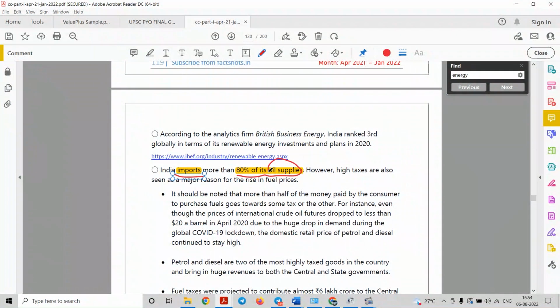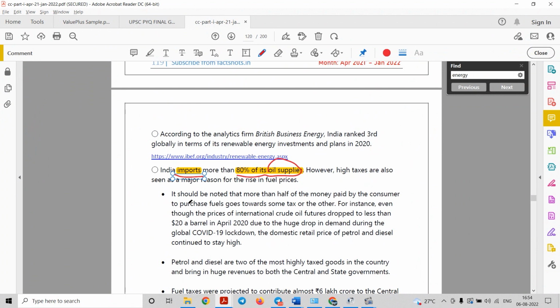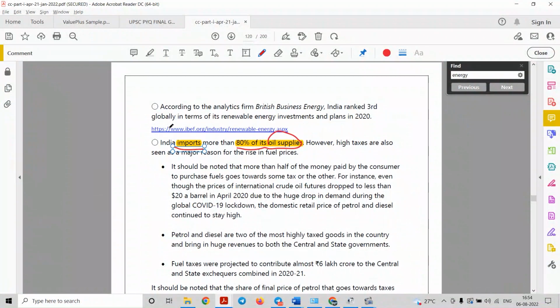So this directly affects our economy, that is, it creates a kind of inflation in the economy, and it indirectly affects the poor people because the normal food supply becomes costly, right, because of the transport costs and other costs. So this is a kind of indirect impact because of dependence on these oil supplies, right?